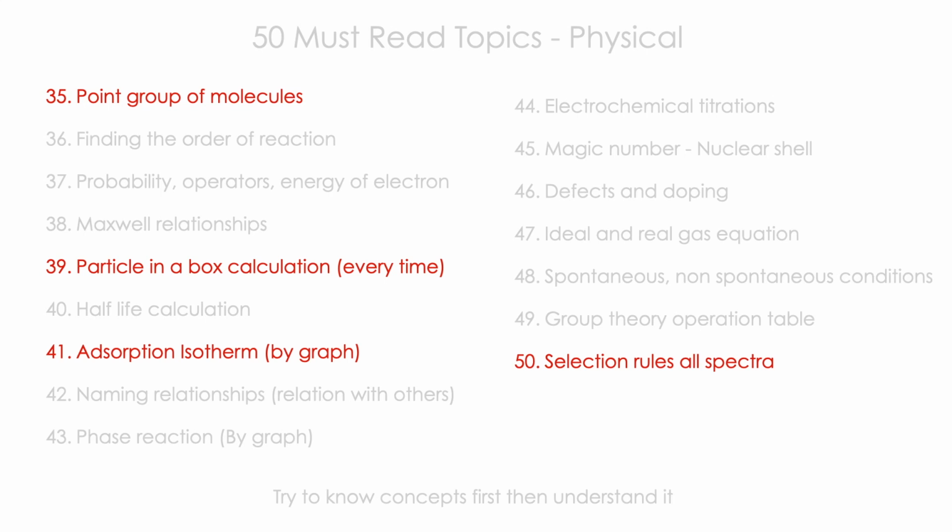Suppose an electron is moving from the ground state to the excited state. What are the conditions? The simple condition is that the spin should not change. Spin should be the same, like delta S should be 0, or no change in spin. That kind of selection rule you should study. The questions will be straightforward, you can answer so easily.